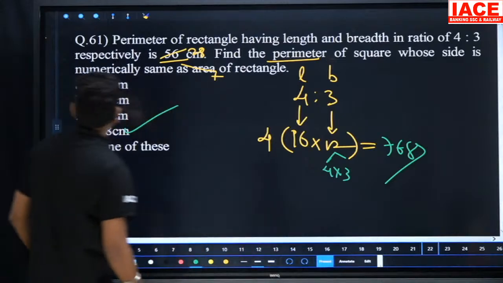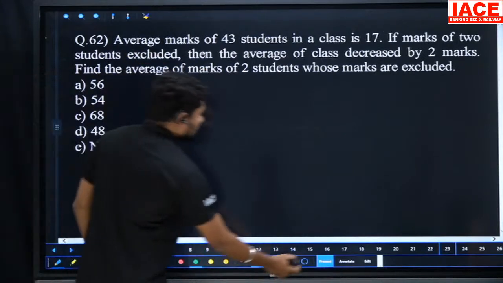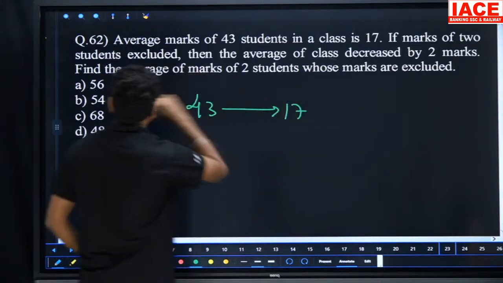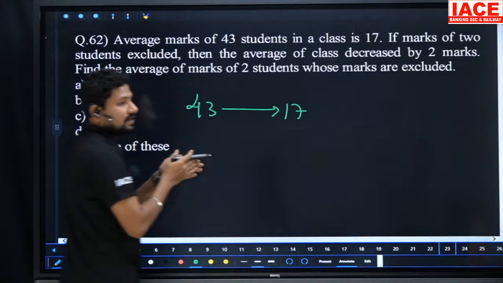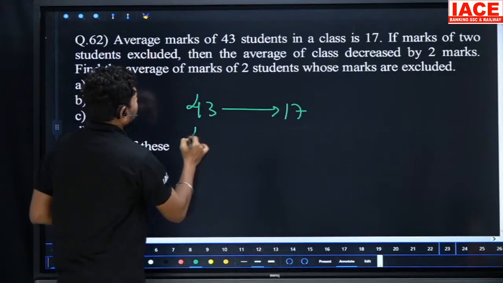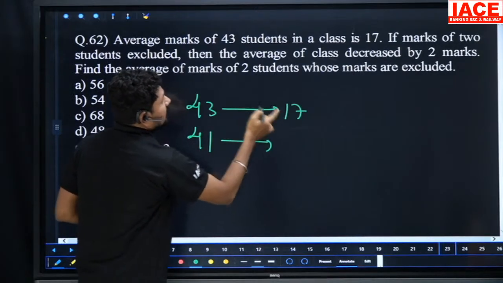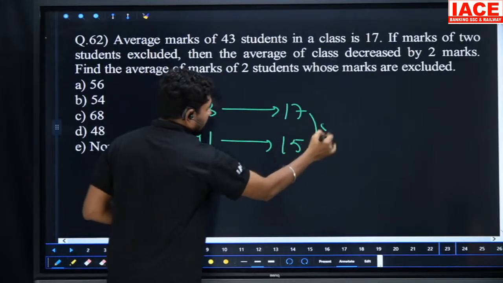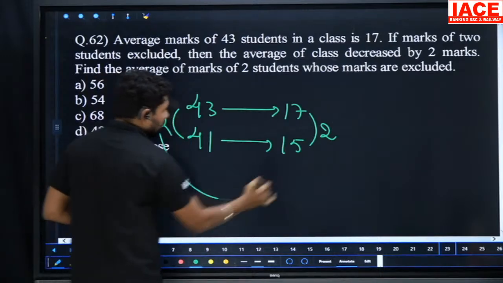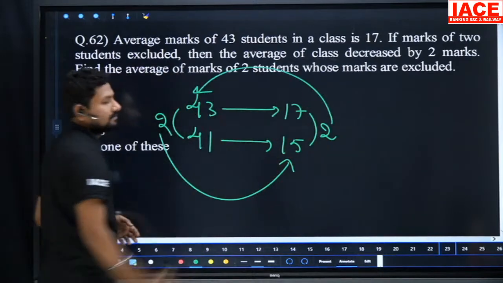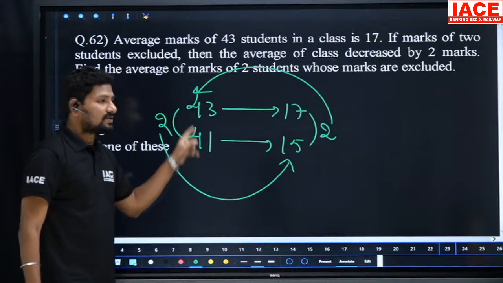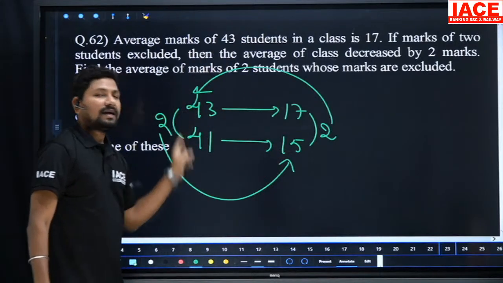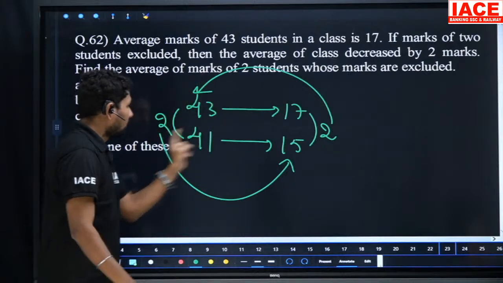So let's go for the next question, 62. The average marks of 43 students is 17. If two persons' marks are excluded, meaning removed, then there are 41 students, and the average decreases by 2 marks, becoming 15. When you face this type of average-based question, you have to do this: the difference has to be multiplied by the number of persons as framed.